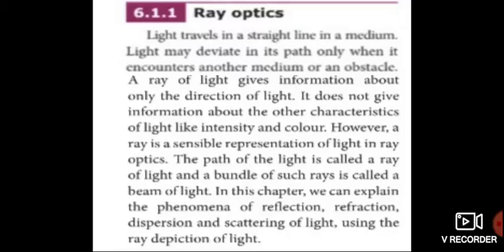What is the meaning of beam of light? Beam of light means a combination of rays of light. Ray means light traveling in a straight line. The bundle of rays is called a beam of light.